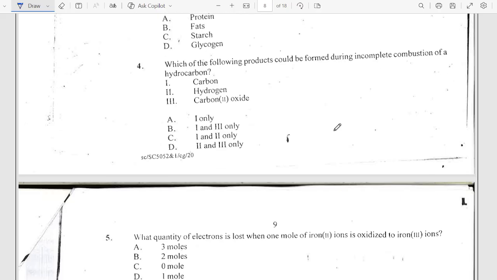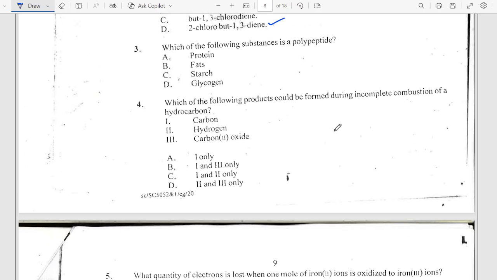Makes sense. The next one says, which of the following substances is a polypeptide? A polypeptide. So the only substance that has a peptide chain is proteins. Protein is the only substance there that has a peptide chain.